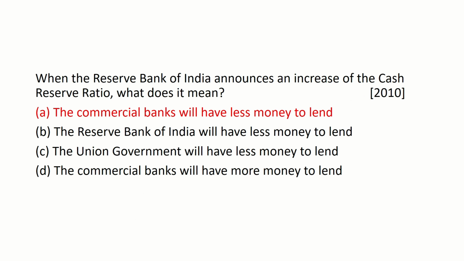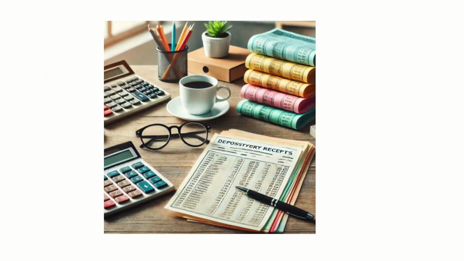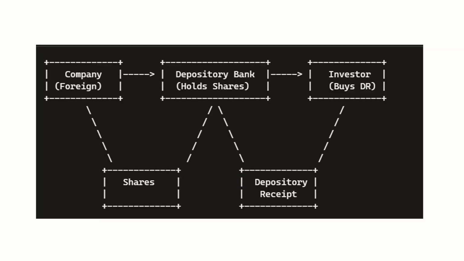Moving to the next question: which of the following is treated as artificial currency? Option A, ADR, B, GDR, C, SDR, and D, both ADR and SDR. The expanded form of ADR is American Depository Receipt, and that of GDR is Global Depository Receipt. And these are examples of depository receipt, which is a negotiable certificate issued by a bank and represents shares in a foreign company traded on a local stock exchange.